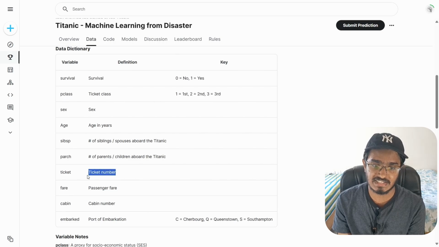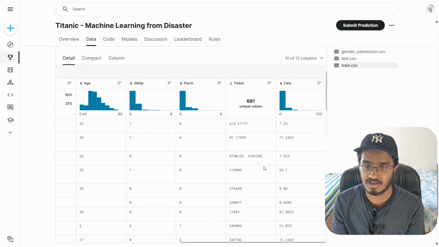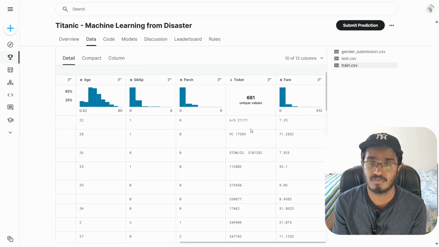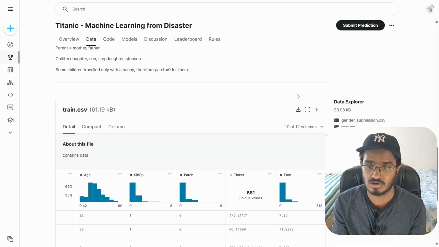So I can just easily drop the ticket number, because it is only going to contain numbers and letters here and there, which is not going to give us any value. We already know the cabin number as well. Before performing any sort of analysis, I have understood that I can drop off the ticket column and name column. Now, with that said, we can start off by importing all of these 3 files onto our local machine.